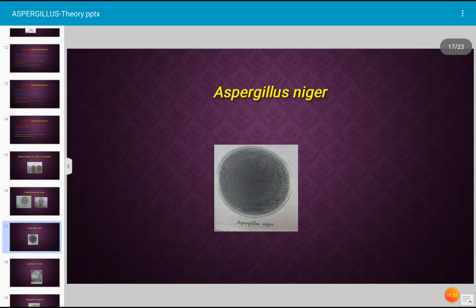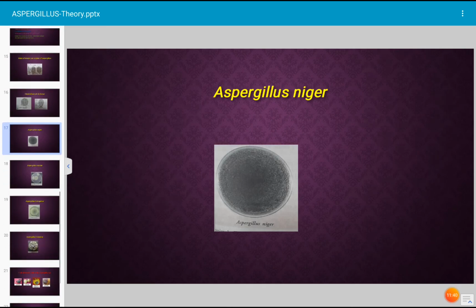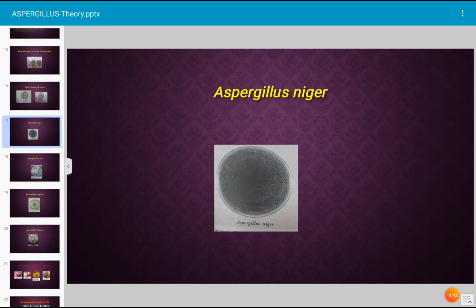Next, this is the colony of Aspergillus niger, and it is black colored. Black colored spores occur in Aspergillus niger, and Aspergillus niger causes post-harvest diseases of several types of fruits like mango and plum, and onion. Even garlic gets infected by Aspergillus niger. Several post-harvest diseases are caused by Aspergillus niger.